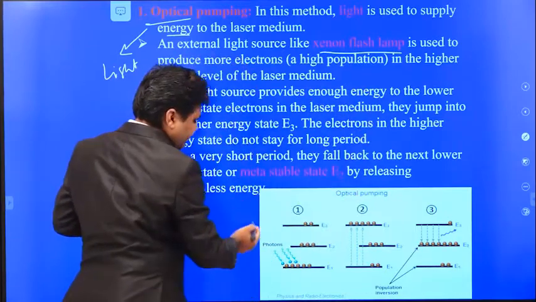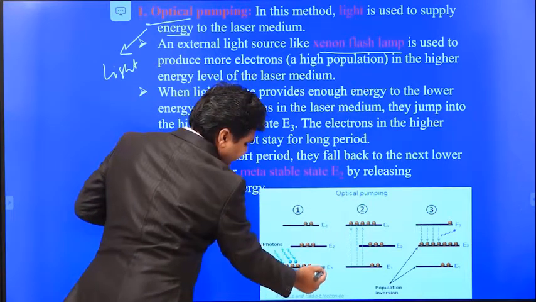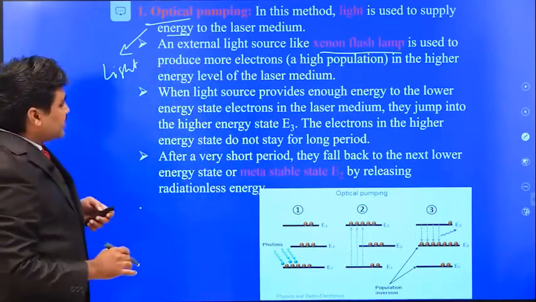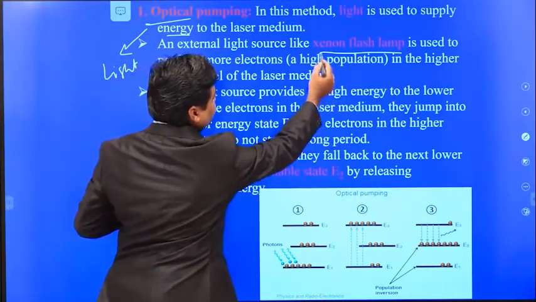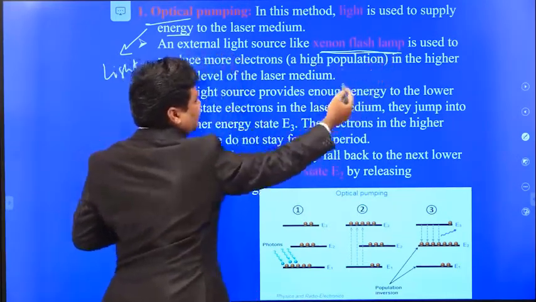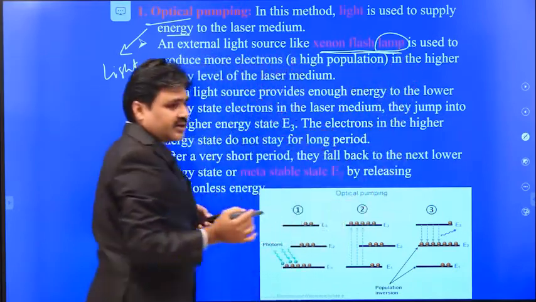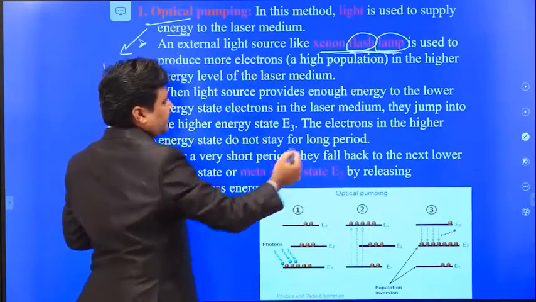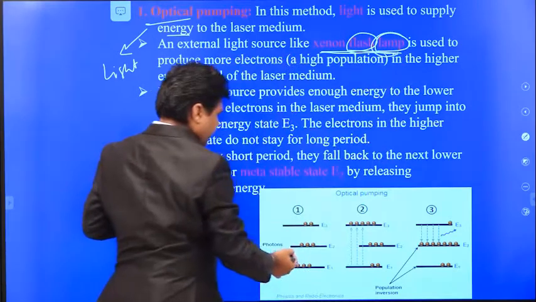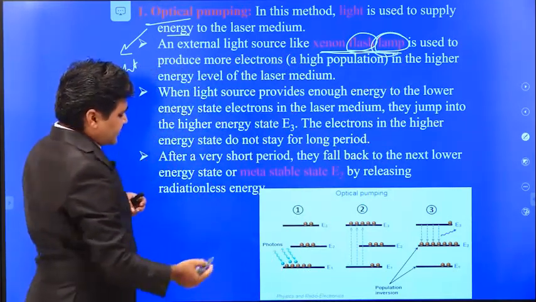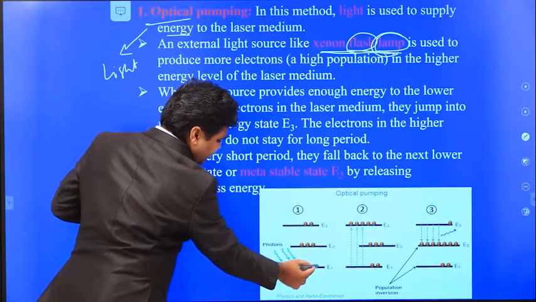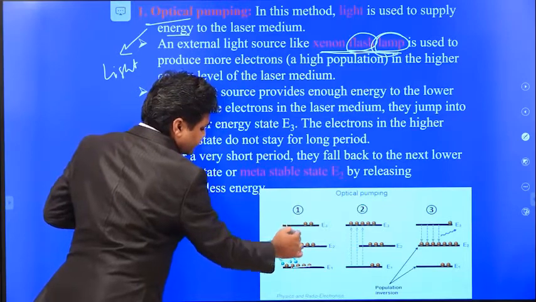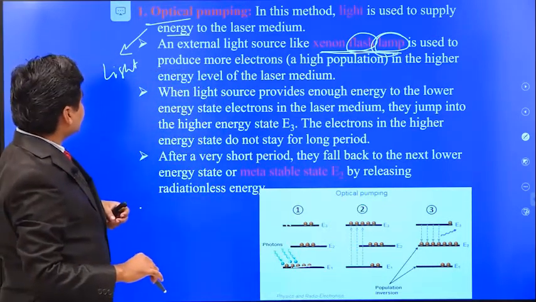When the light source falls on an atom, this is the ground state energy level, this is the first excited state, and this is the second excited state. When we shine photons using the xenon flash lamp, which gives a flash using xenon gas, and this flash falls on the laser medium, the atoms in the ground state absorb this energy and go to the excited state. This process is known as optical pumping.